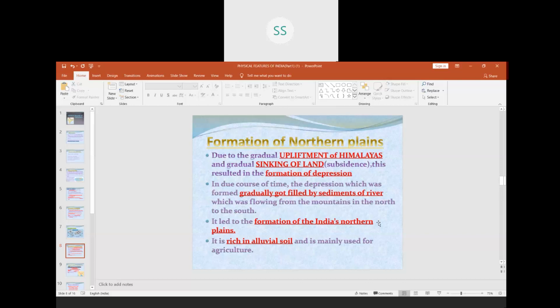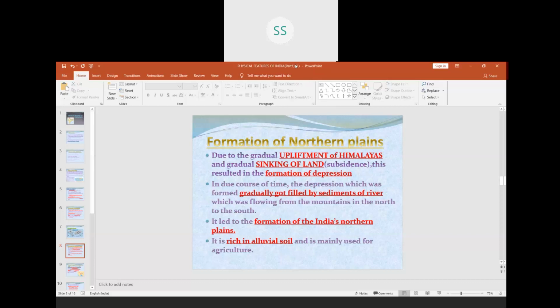In the same way, when these two plates, the Indo-Australian plate and the Eurasian plate, collided and the Himalayas were uplifted, a hollow depression was formed below the Himalayas.